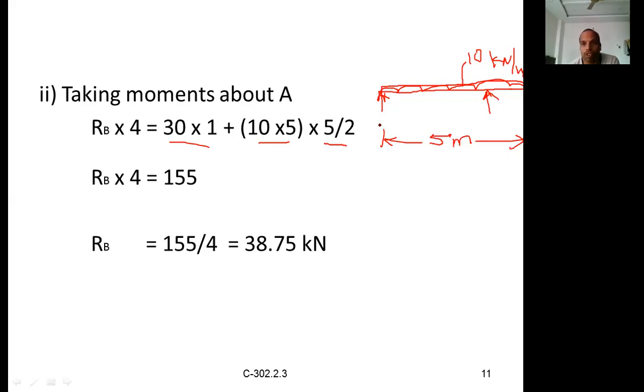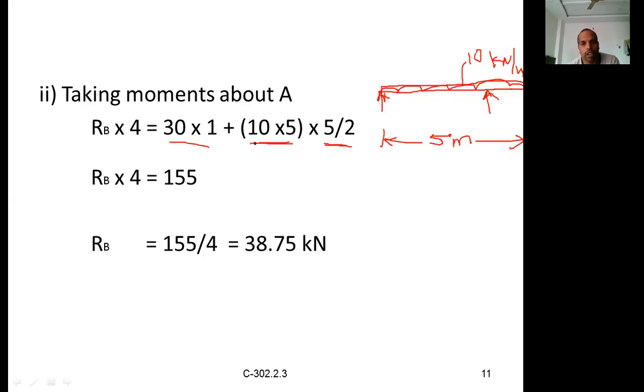Instead of writing the beam again every time, showing it with the equivalent point load, you can do it directly like this. In the first problem we discussed converting this into an equivalent point load, but every time that is not required. Now we can just take the moments directly.